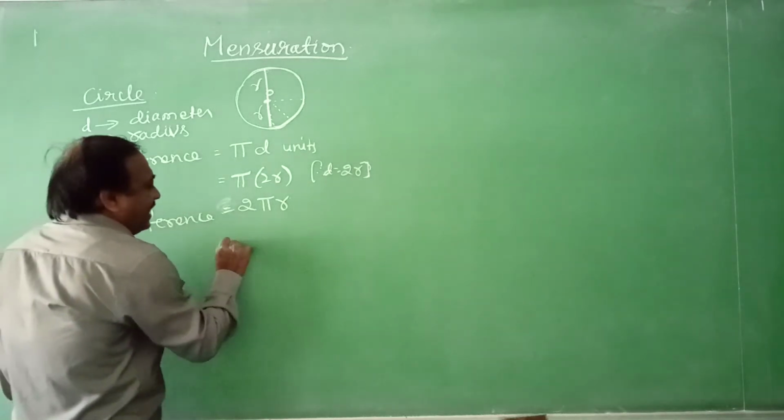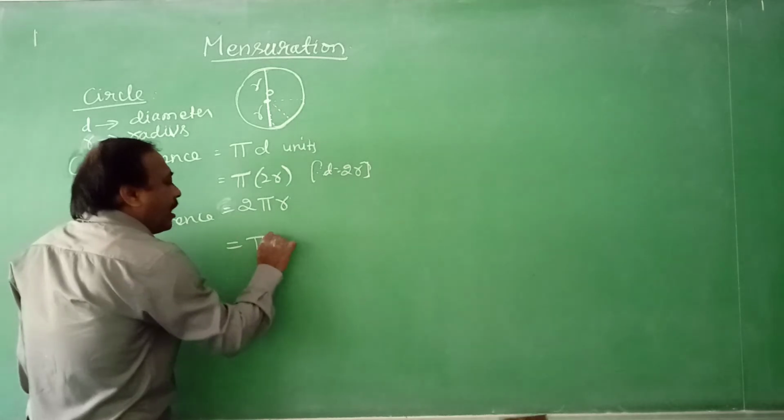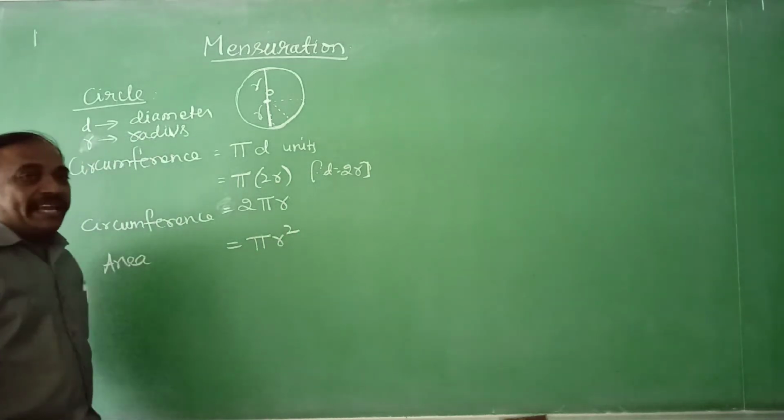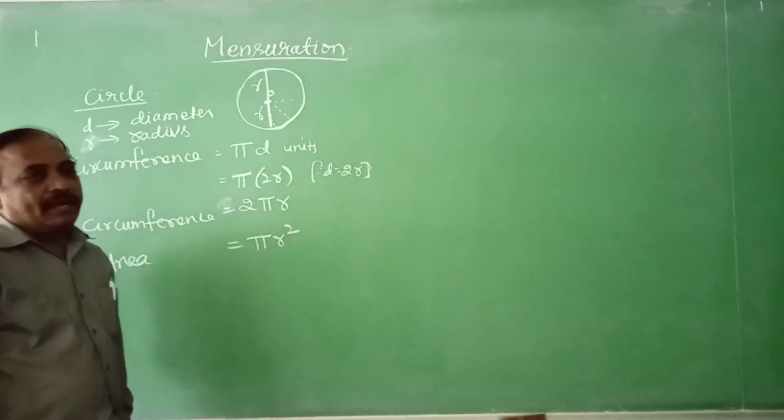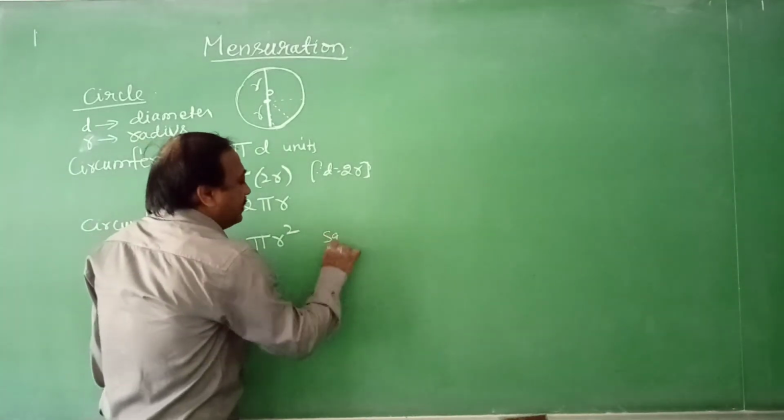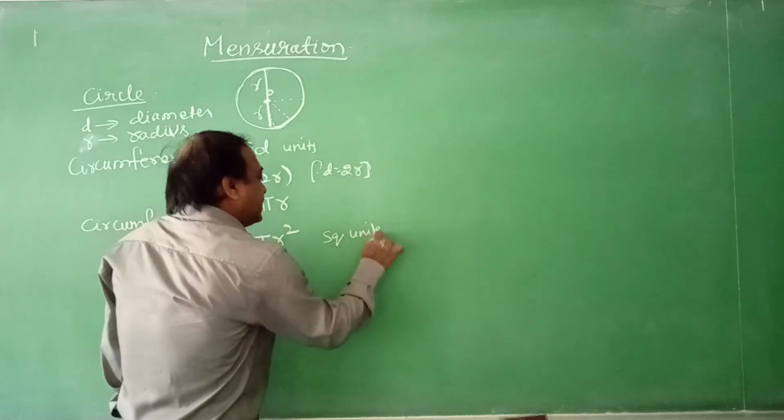Next, the area. Area of the circle is equal to pi r square units.